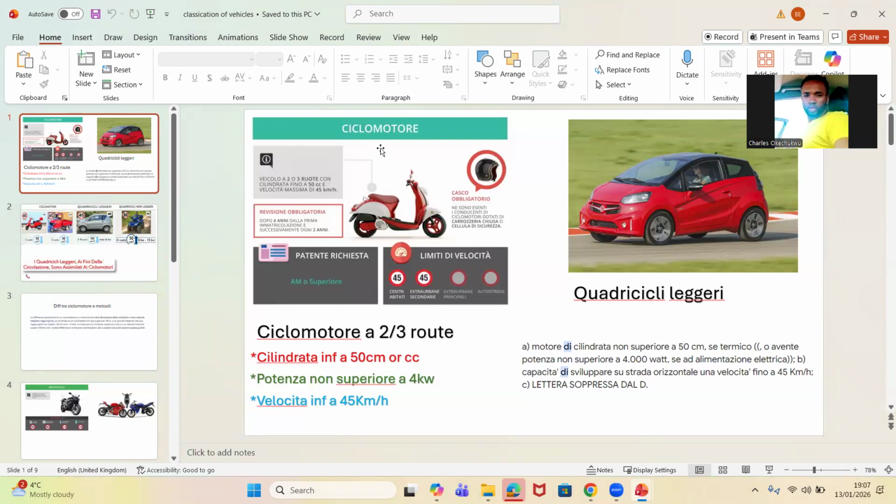Watch. Now, the first thing we need to talk about is what they call ciclomotore. I believe some of us haven't seen them before. Ciclomotore. Most of you must have seen this picture on the road. Ciclomotore. Please write it down. Ciclomotore. Write it down.